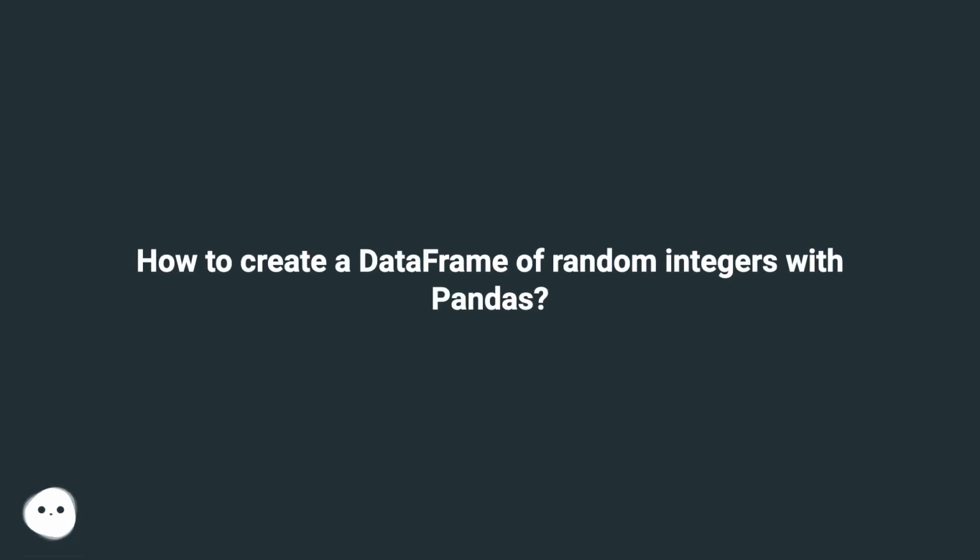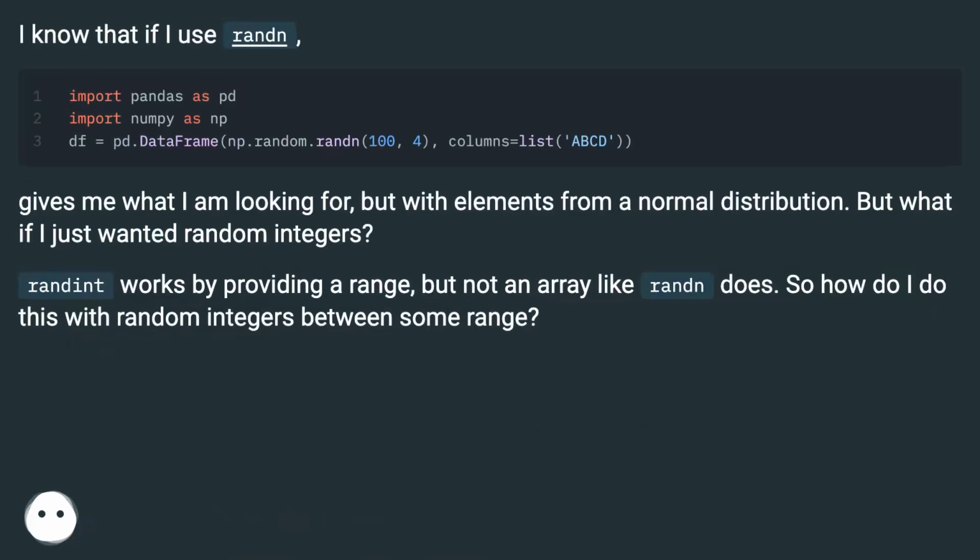How to create a data frame of random integers with pandas. I know that if I use random, it gives me what I am looking for, but with elements from a normal distribution. But what if I just wanted random integers? Randint works by providing a range, but not an array like random does. So how do I do this with random integers between some range?